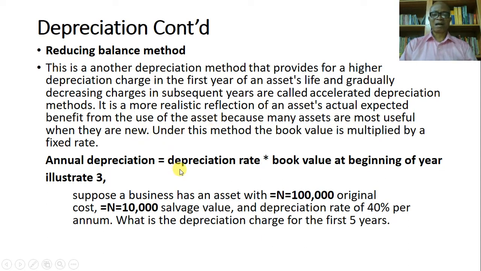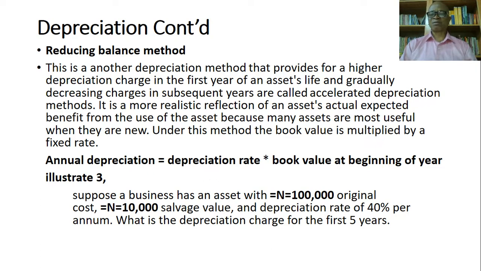Let's look at the way to go about this. Annual depreciation is determined by multiplying the depreciation rate by the book value at the beginning of the year.